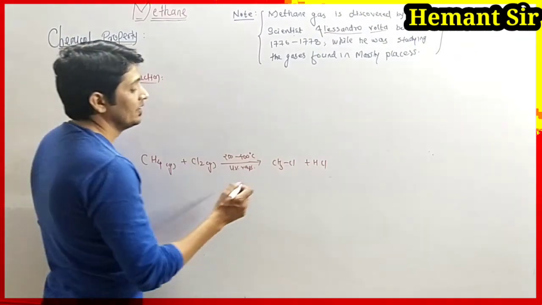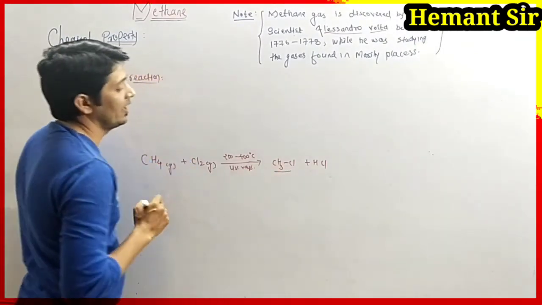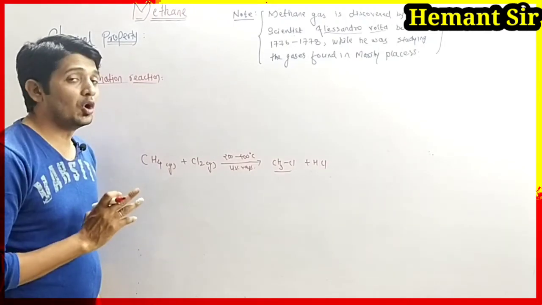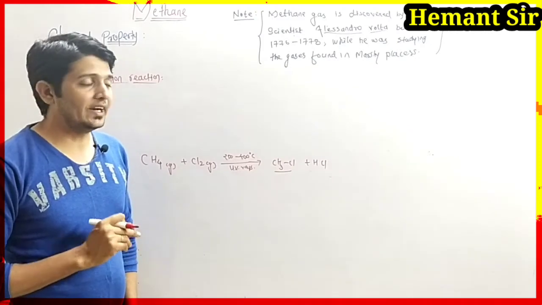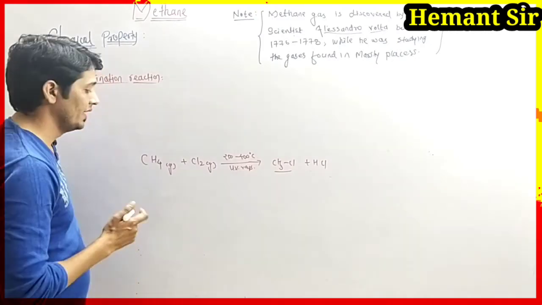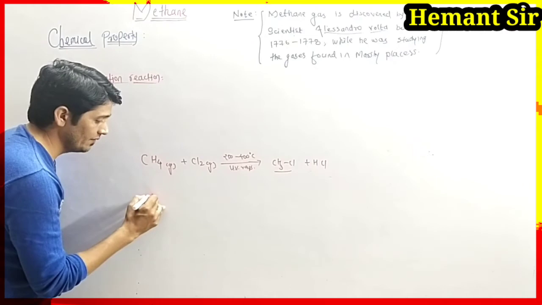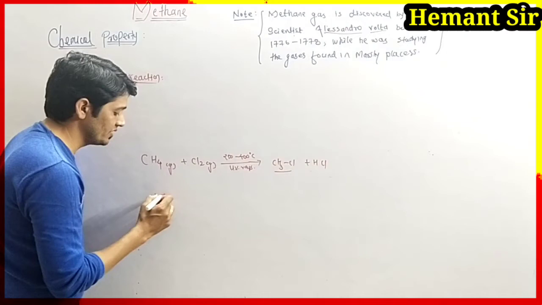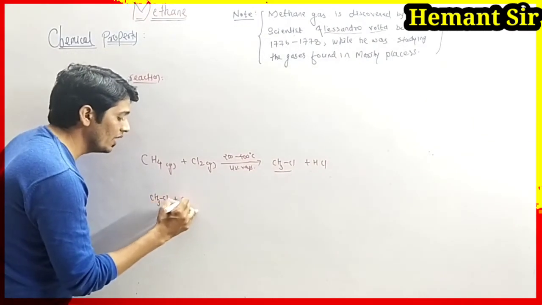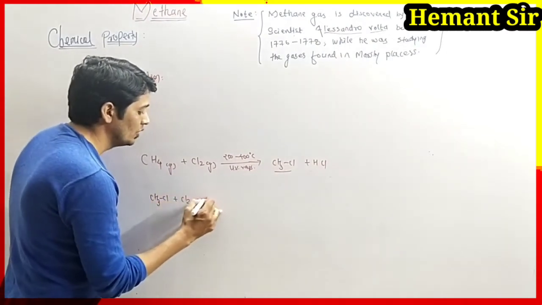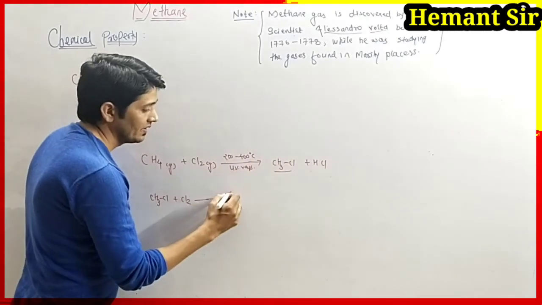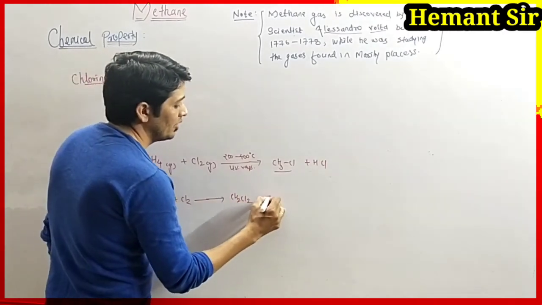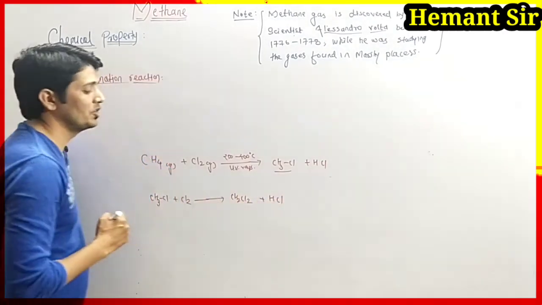During the reaction, this CH3Cl that is formed further reacts with chlorine gas, under the same conditions, to form CH2Cl2, dichloromethane, by the removal of HCl, hydrogen chloride.